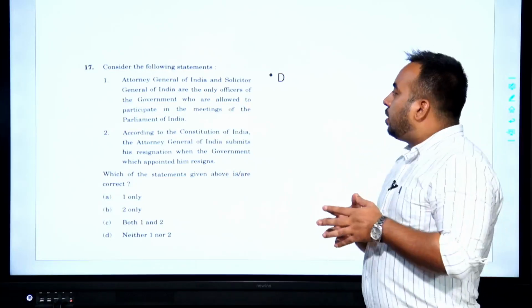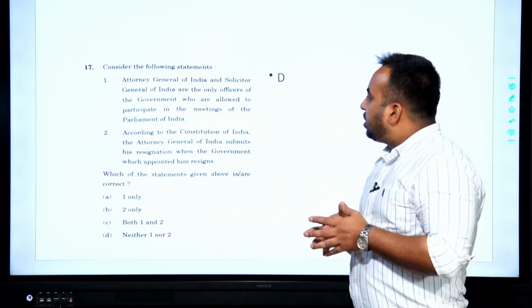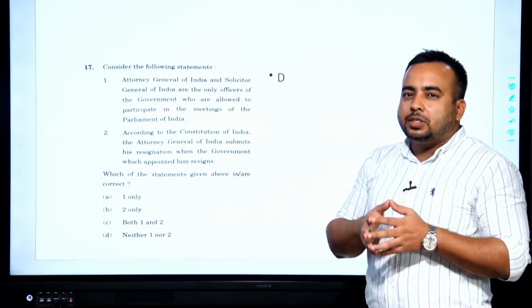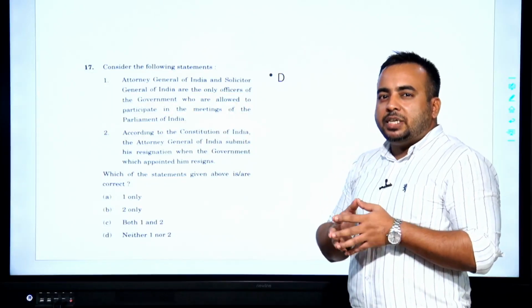They even have the given permission of the Constitution of India to participate in the parliamentary committees proceedings also.